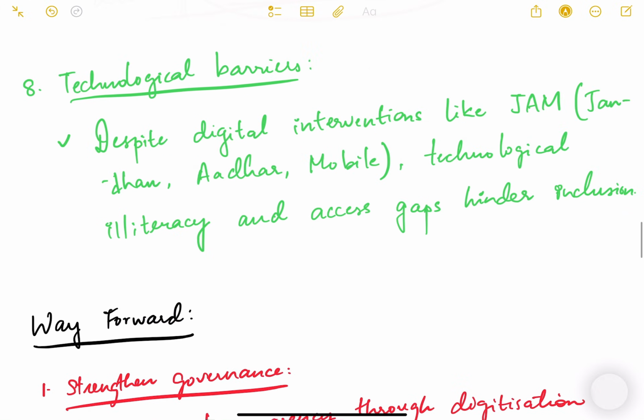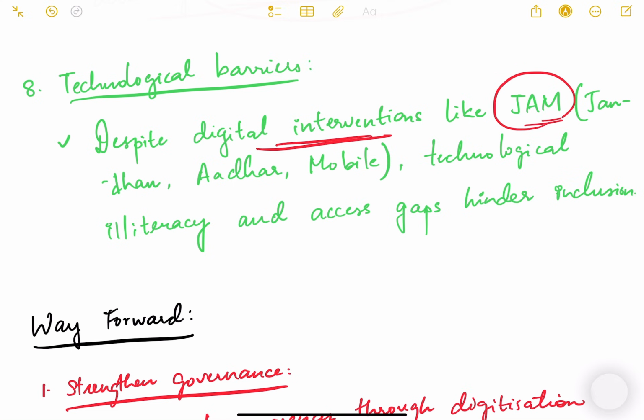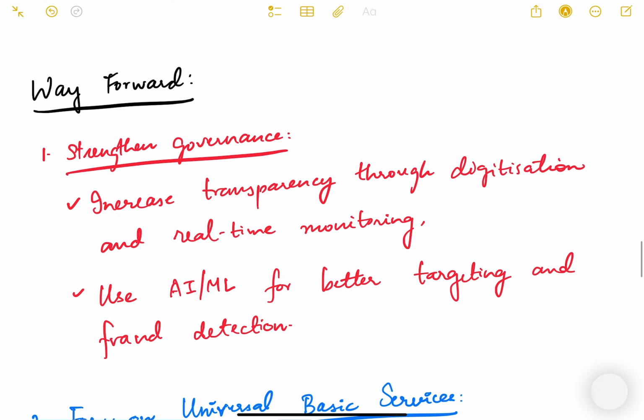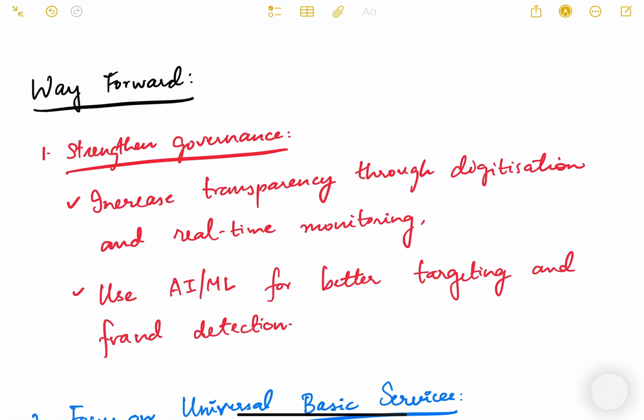So therefore it also creates a kind of barrier for the welfare schemes to be implemented properly. Then technological barriers are obviously there. We have a lot of digital interventions like Jan Dhan, Aadhaar, Mobile, JAM Trinity. Technological illiteracy and access gaps hinder inclusion. So there are a lot of people who are still not very much digitally literate, and they are not able to get benefits of various government schemes which run through digital or online platforms. Okay, so that is again another issue.